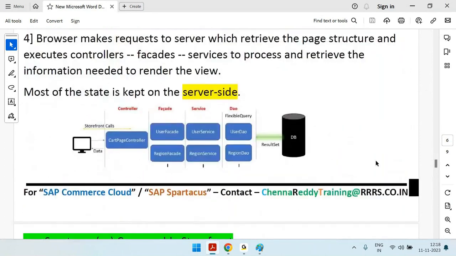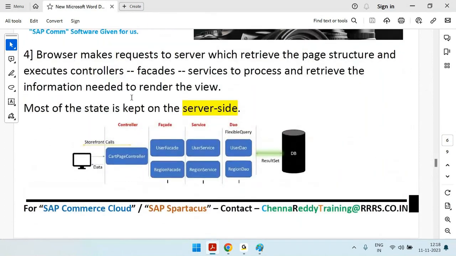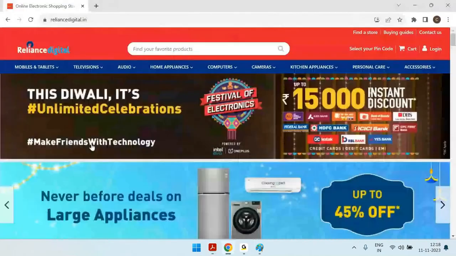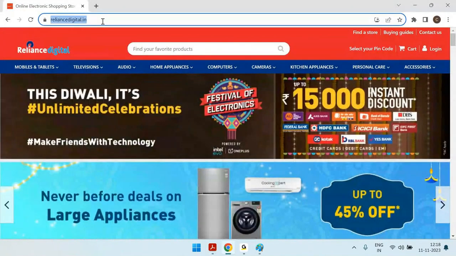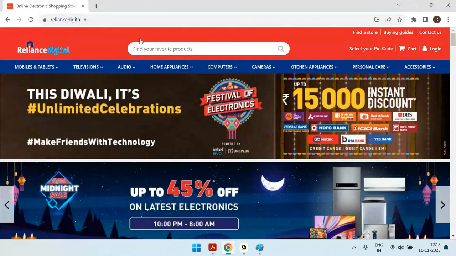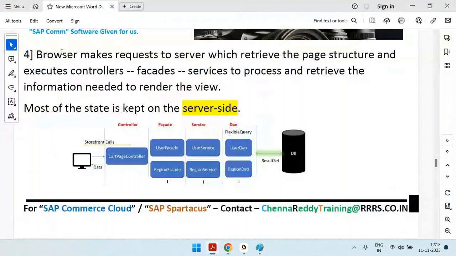As I mentioned just now, if companies are using the JSP storefront or accelerator storefront, you can see here, customers will come and hit something in the browser. Then the request will go to the controller.